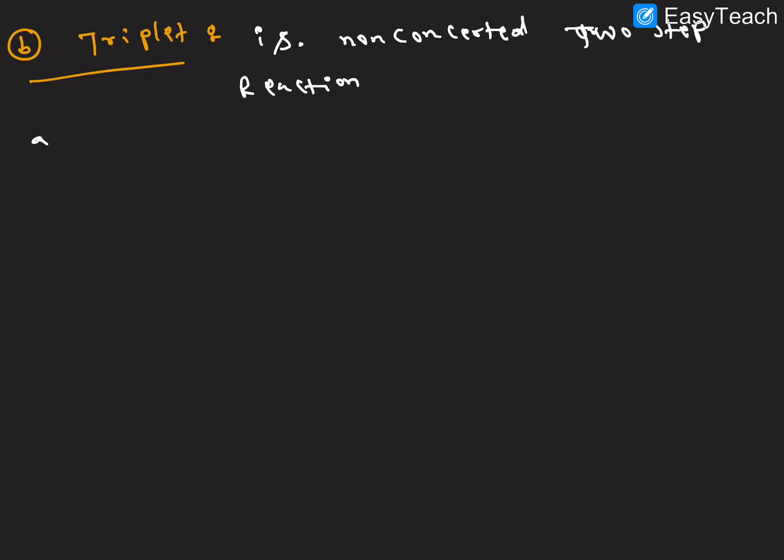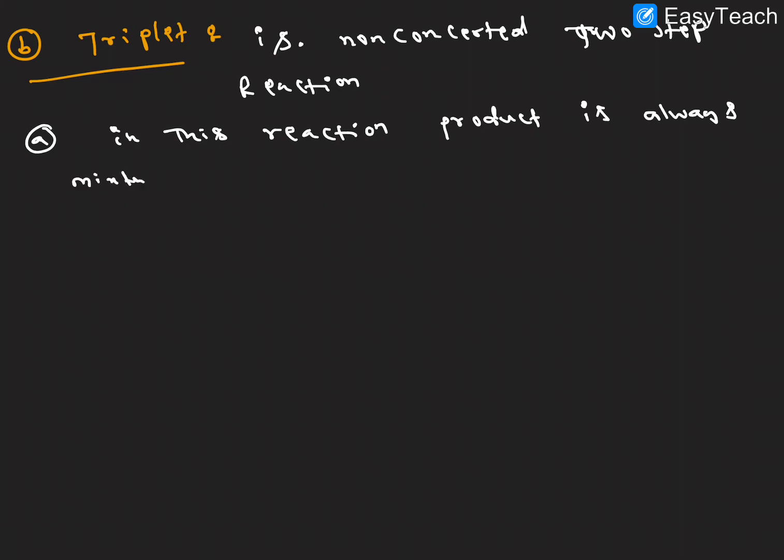One important point here: in these reactions, the product is always a mixture of cis and trans, right? Let us discuss the example here.